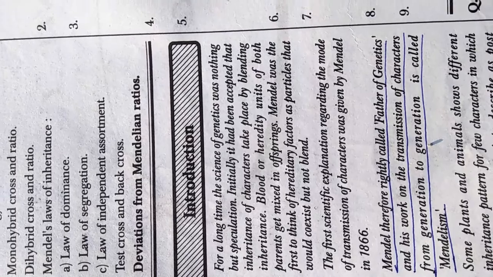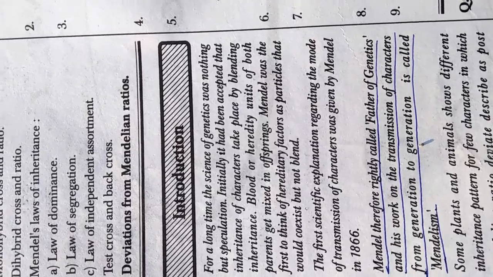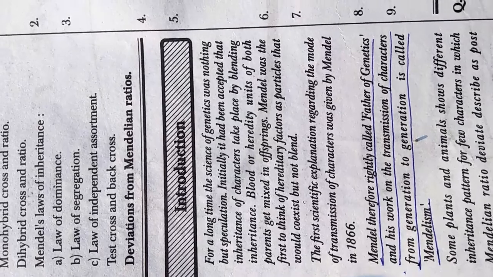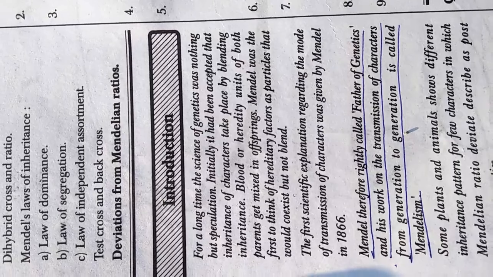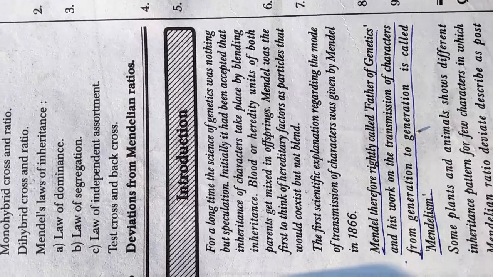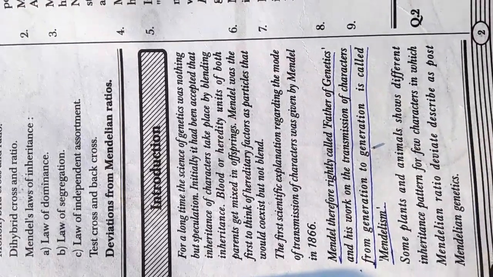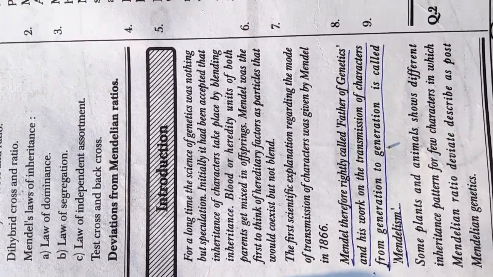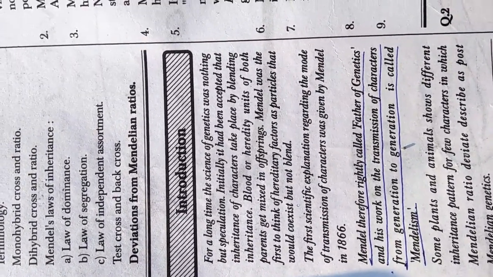The first scientific explanation regarding the mode of transmission of characters was given by Mendel in 1866. Therefore, Mendel is rightly called the father of genetics, and his work on the transmission of characters from generation to generation is called Mendelism. Some plants and animals show different inheritance patterns for few characters in which Mendelian ratios deviate, described as post-Mendelian genetics.